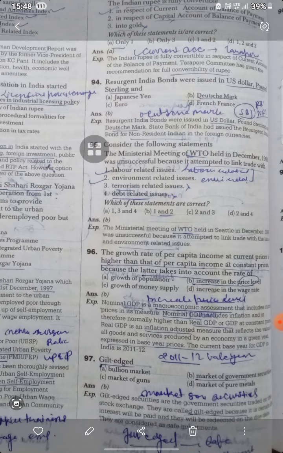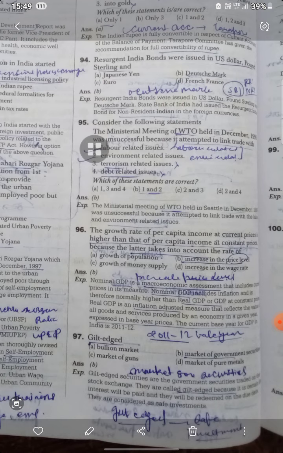So next, WTO had unsuccessful because of labor related issues, environment related issues, terrorism no, debt related issue also no. So terrorism is not related to WTO and debt is also not, but environment and labor are there.